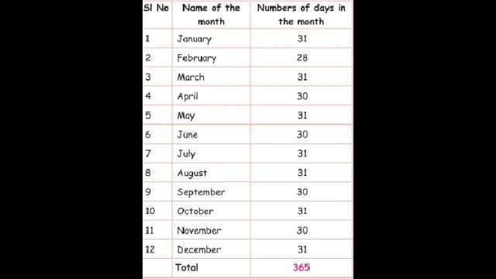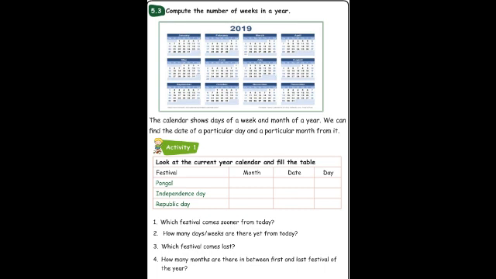Okay. So, now I am going to give you a calendar of the year 2019. I'll show you a picture. So, compute the number of weeks in a year. With the help of that, we are going to find how many weeks and days there are in every month. We are going to check it out. Based on that, we are going to do an activity also. So, let me explain about the activity.